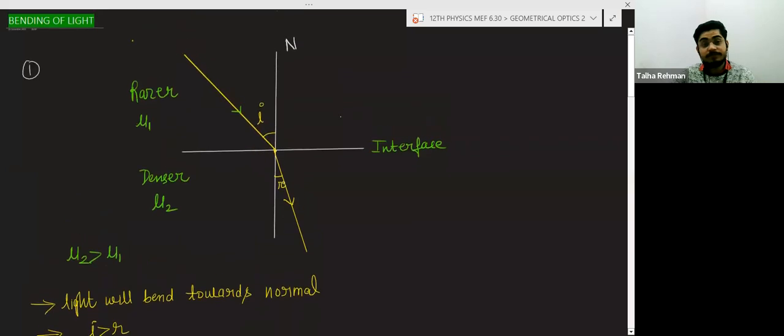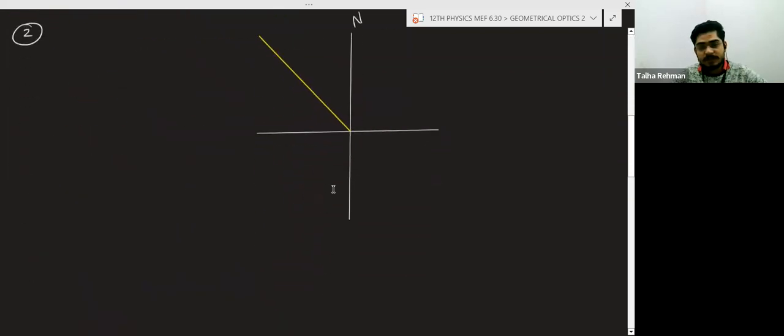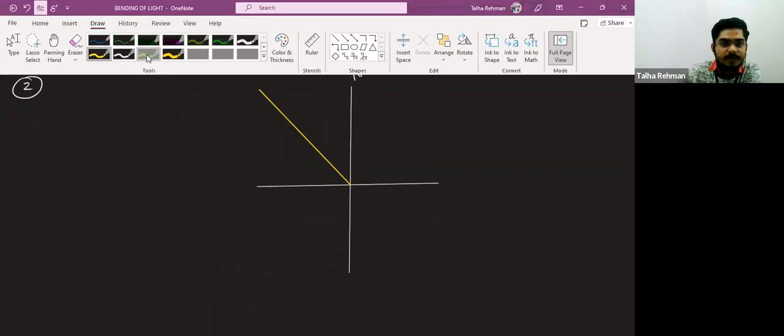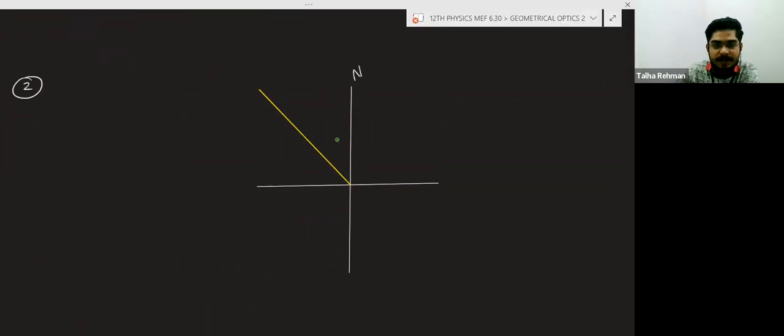Another point: what will happen when the light ray is traveling from denser to rarer? This is the case. Here is the light ray, coming from the denser medium, which has the refractive index, suppose, mu1, and here the light is entering the rarer medium, which has the refractive index mu2.